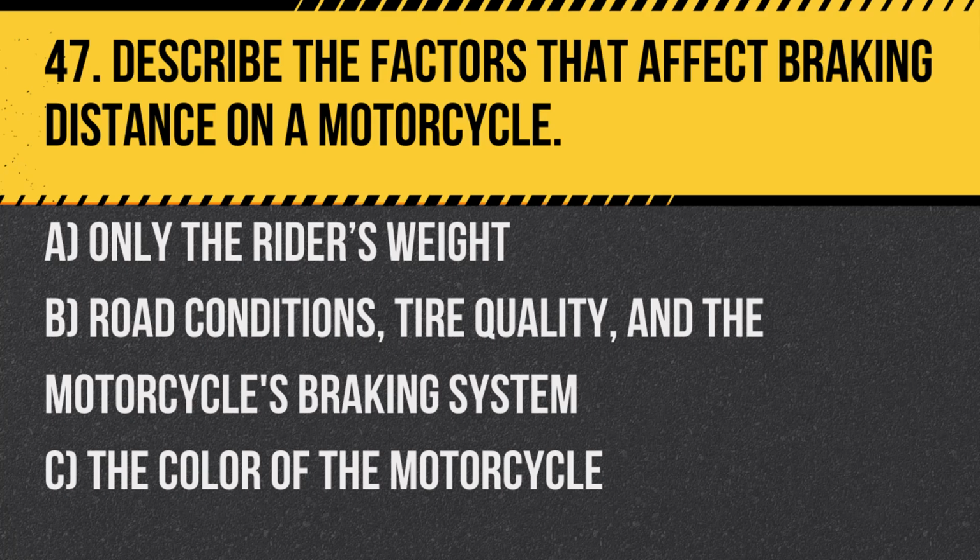Question 47. Describe the factors that affect braking distance on a motorcycle. A. Only the rider's weight. B. Road conditions, tire quality, and the motorcycle's braking system. C. The color of the motorcycle. Answer: B. Road conditions, tire quality, and the motorcycle's braking system all significantly affect braking distance.